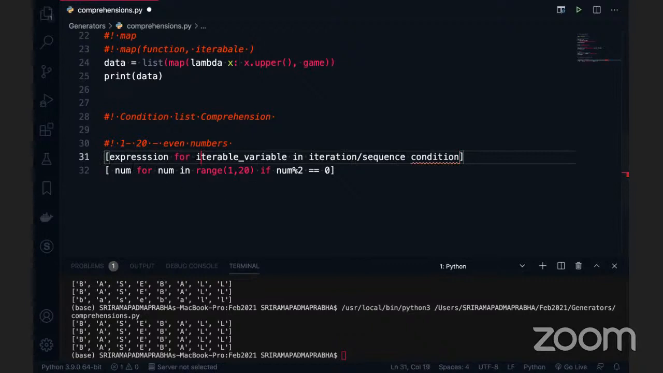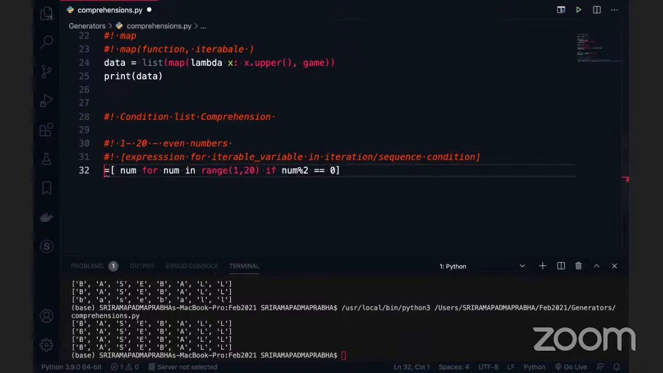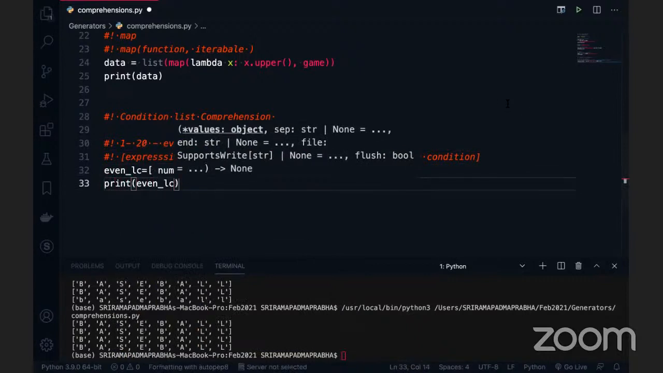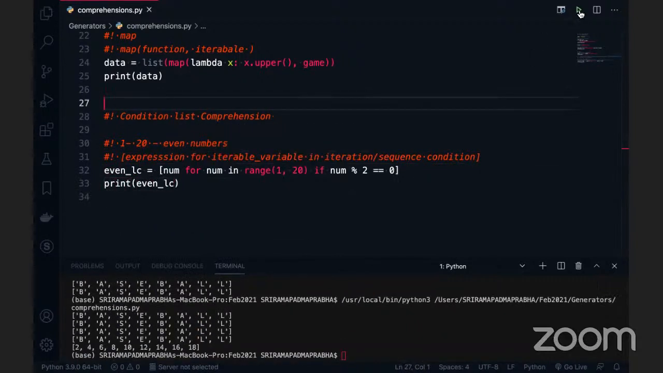Okay, these numbers, if you want to, again, multiply with something like 4, we can also do that. Expression is different from the condition. Condition is nothing but a filter on the given data. So what we can do with this data is use even data, even LC. LC means list comprehension. I want to print this even LC. What would be the result if I print this code? You can see that all even numbers are printing.